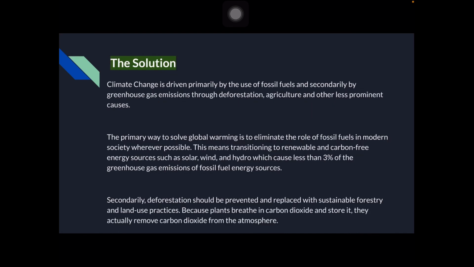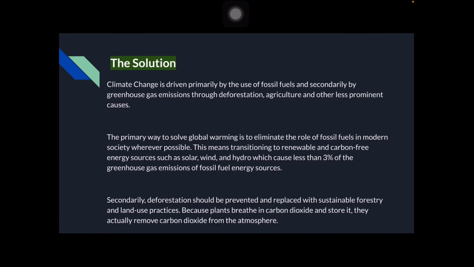The solution: climate change is driven primarily by the use of fossil fuel, and secondarily by greenhouse gas emissions through deforestation, agriculture, and other less permanent causes. The primary way to solve global warming is to eliminate the role of fossil fuel in modern society wherever possible. This means transitioning to renewable and carbon-free energy sources such as solar, wind, and hydro, which cause less than 3% of the greenhouse gas emissions of fossil fuel energy sources.